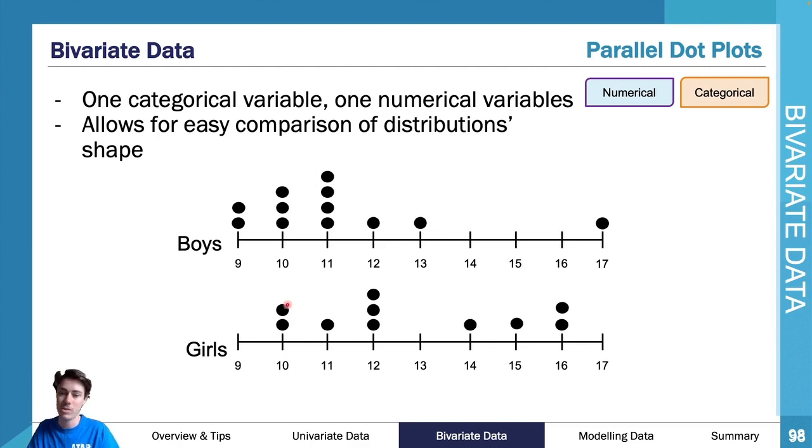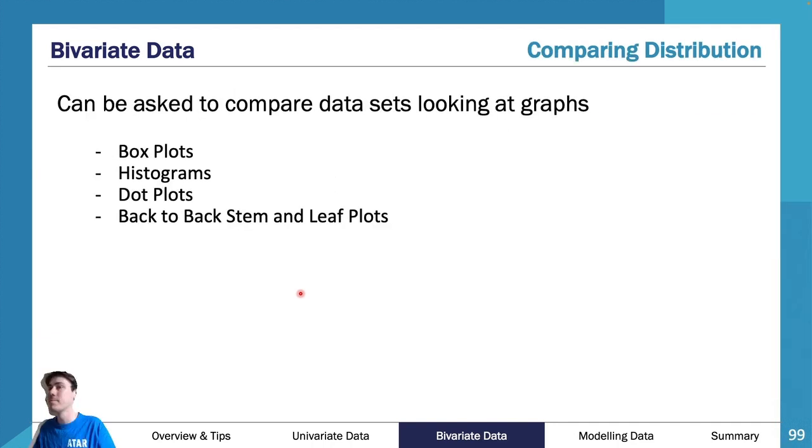You cannot have different axes. You can't start this axis at 8 rather than starting this one at 9. And then lastly, probably our most important one outside of our scatter plots is our box plots.